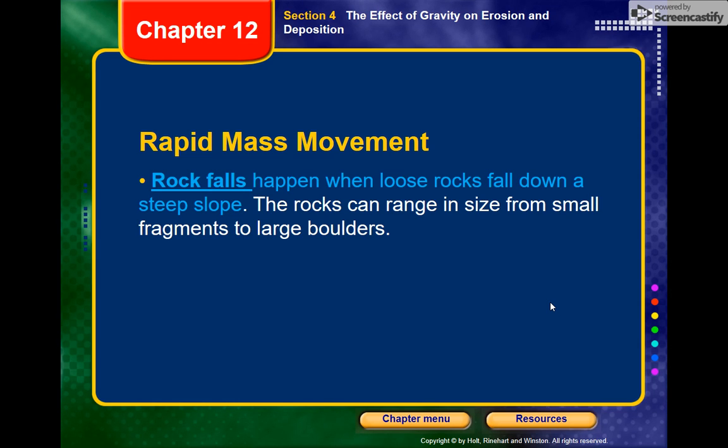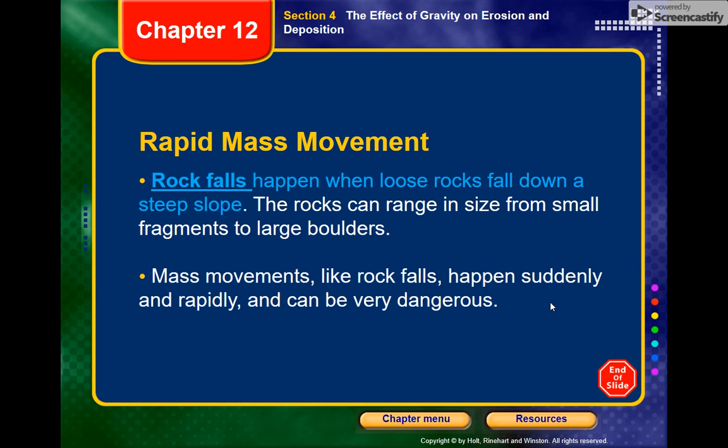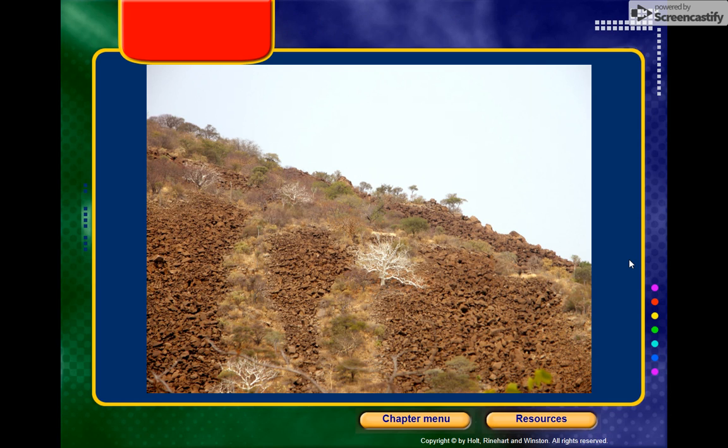Rockfalls are one type of mass movement considered a rapid mass movement because a rockfall can happen suddenly and rapidly and be very dangerous. So rockfalls are when loose rocks fall down a steep slope. And the rocks that fall can range in size from small to large. And here's an example of rocks falling down a steep slope. So over time, gravity will increase the chances of them falling.